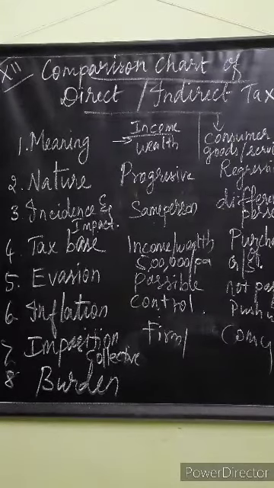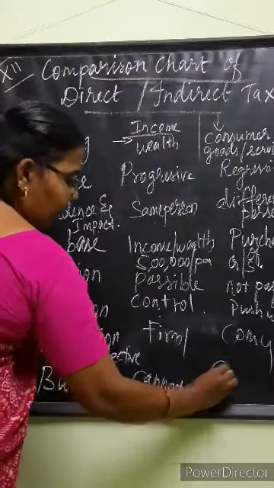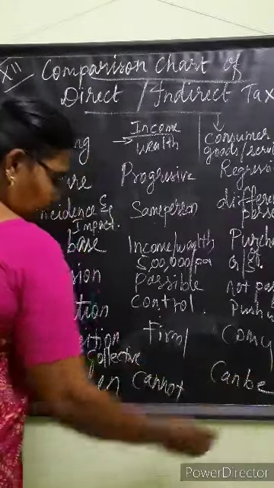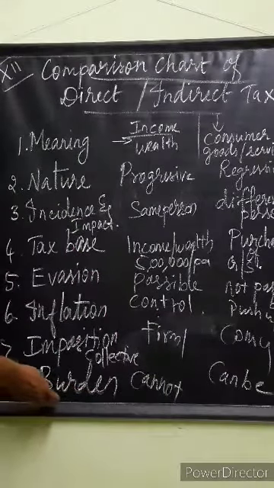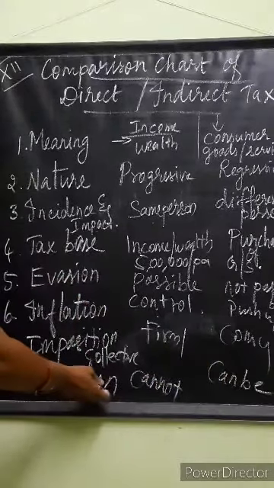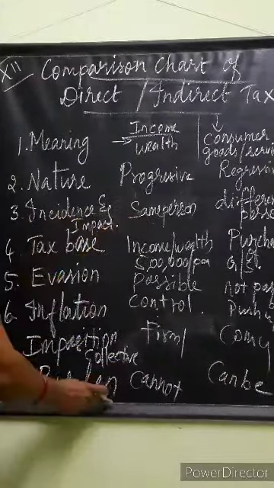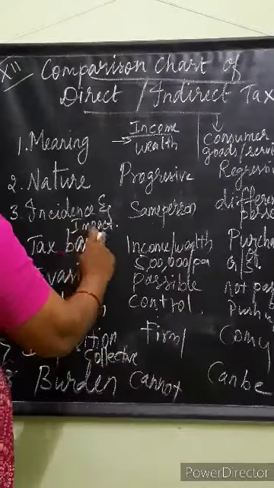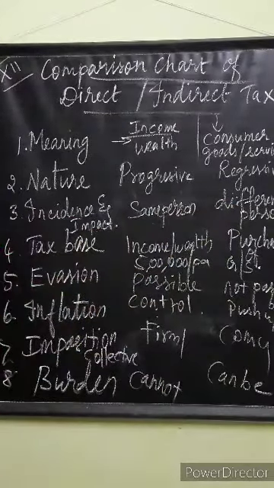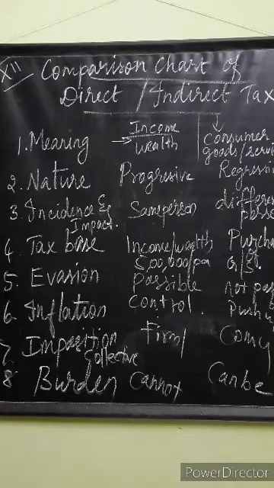Burden cannot be shifted. It cannot be shifted, isn't it? But it can be shifted. We cannot escape from paying the direct tax, but we can escape from paying the indirect tax. So it cannot be shifted. The burden cannot be shifted because the incidence and impact are on the same person. It can be shifted because the incidence and impact are on different persons. So these are the 8 comparisons or differences of direct and indirect tax.